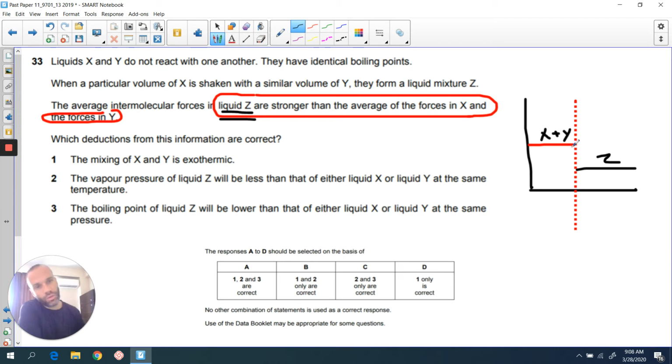So yes, the difference in the energy is released to the atmosphere. So this will be exothermic. So number one is correct there.